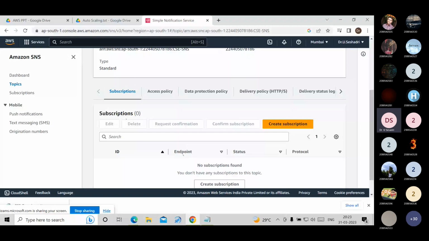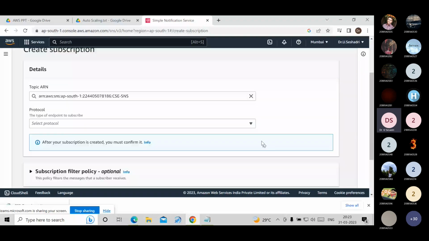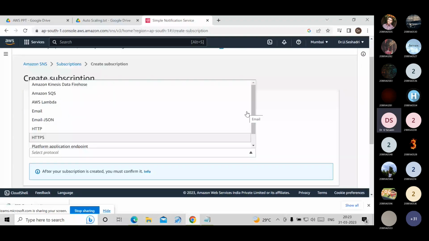Click on create subscription. Here, we have to fill in the create subscription details. For protocol, it is providing Amazon SQS, AWS Lambda, email, email JSON, HTTP, SMS.